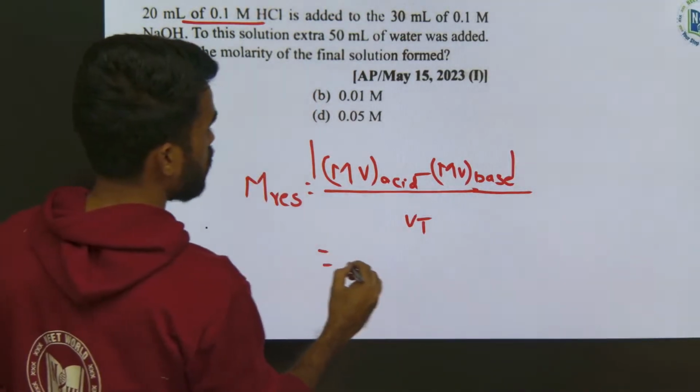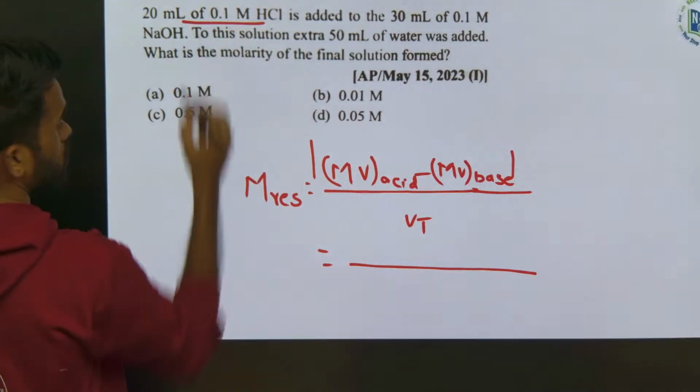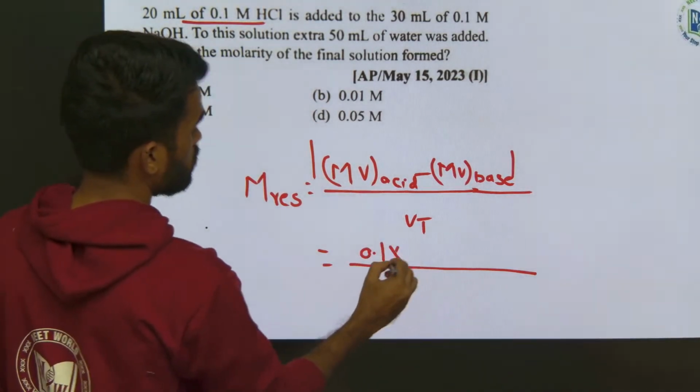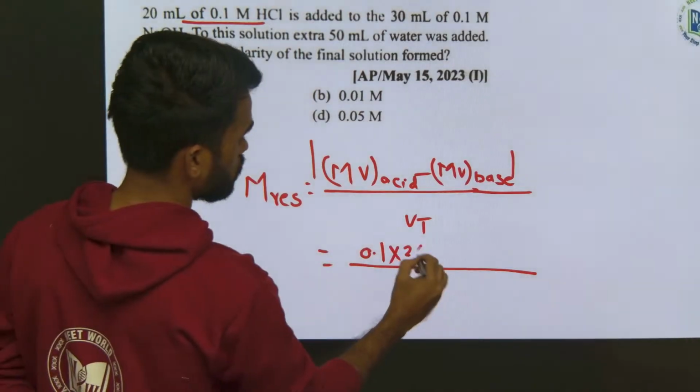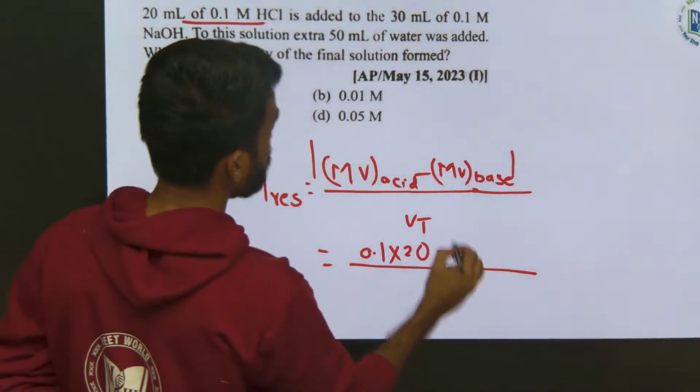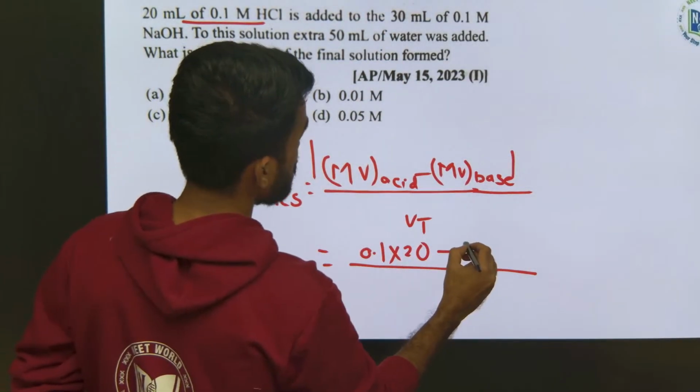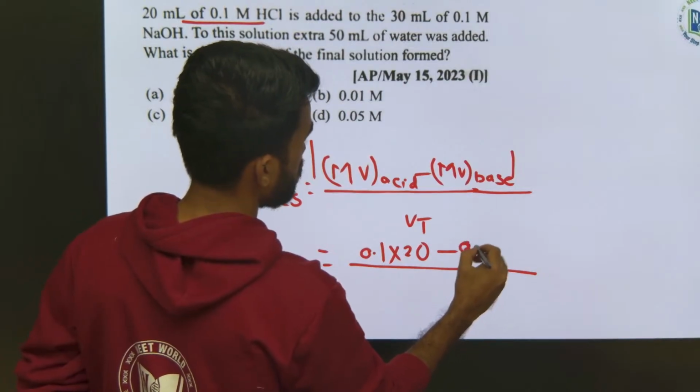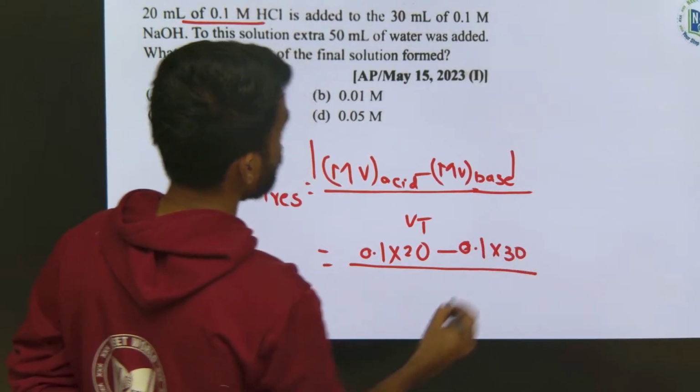So what is the molarity of acid given? 0.1. What is the volume given? 20. Minus base is how much? Molarity is 0.1, 30.